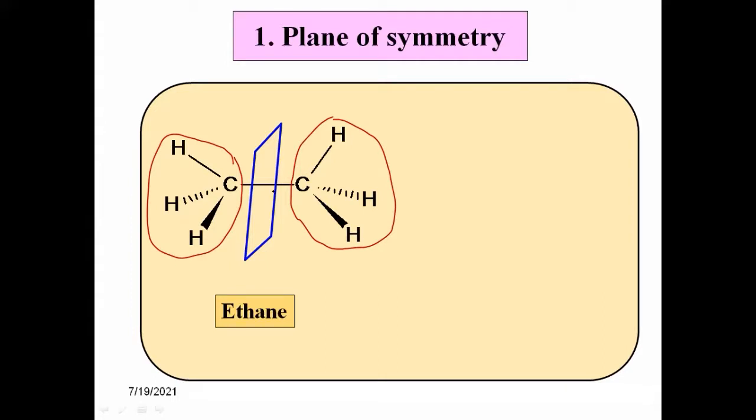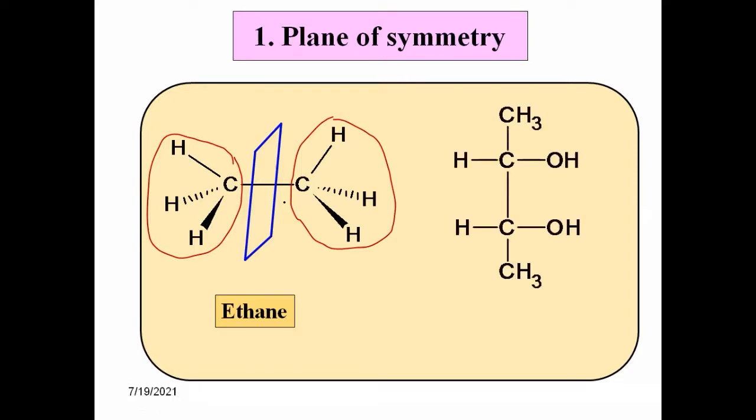In the ethane molecule, this is the plane passing through the molecule, and that plane divides the molecule into two equal parts, and those two equal parts are mirror images of each other, and this is called plane of symmetry. Here the ethane molecule possesses a plane of symmetry, and therefore it is optically inactive. It does not show optical activity. कारण आपलं स्टेटमेंट काय आहे? मॉलिक्यूल should not possess any element of symmetry, but the ethane molecule possesses an element of symmetry, therefore it is optically inactive.